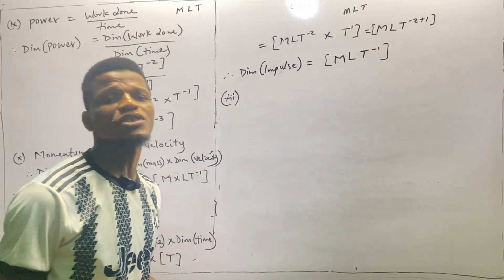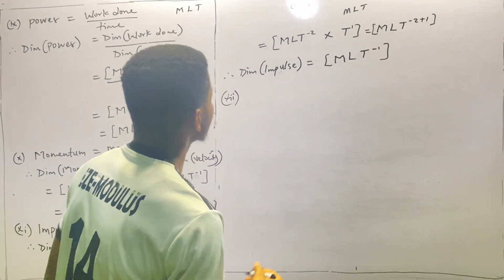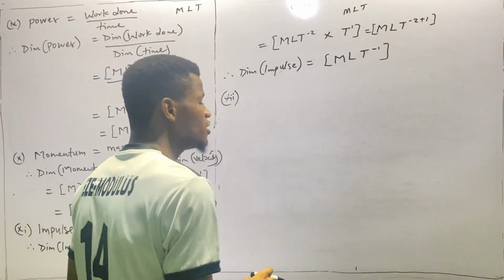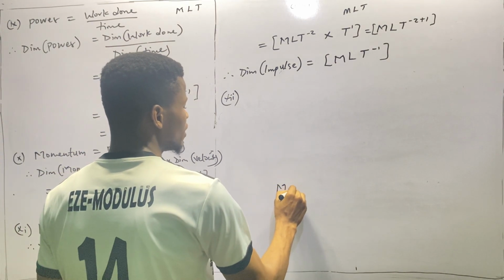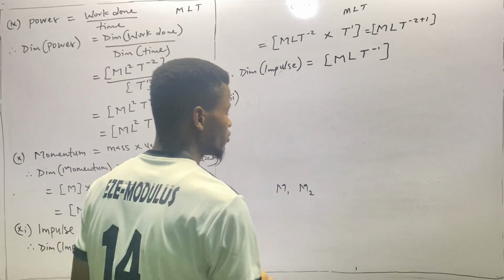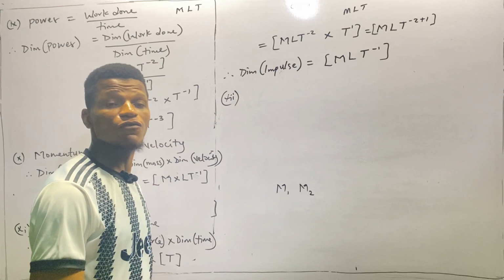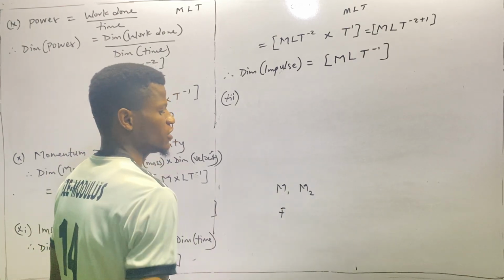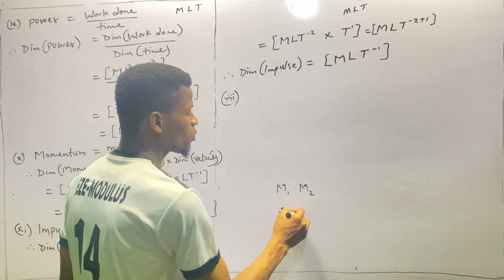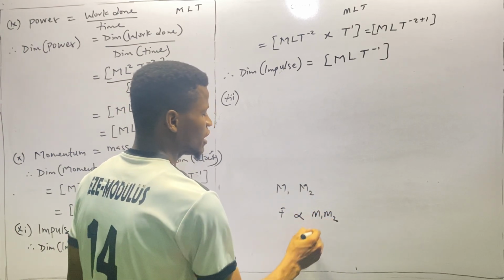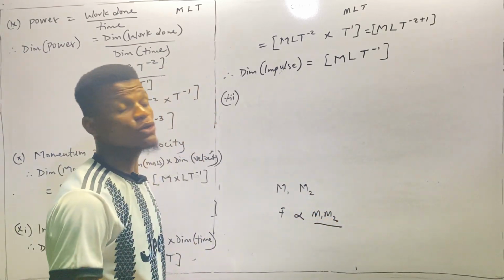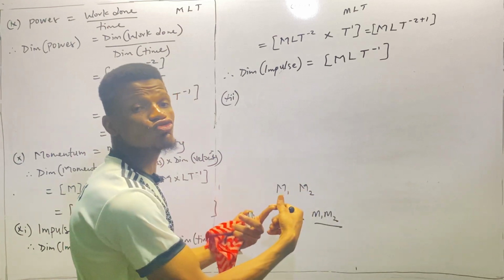According to Sir Isaac Newton, if two bodies, let's call their masses M1 and M2, experience a force F, the force is proportional to the product of the masses, M1 M2, and inversely proportional to the distance between the two.